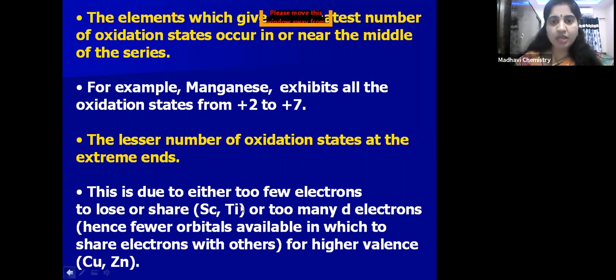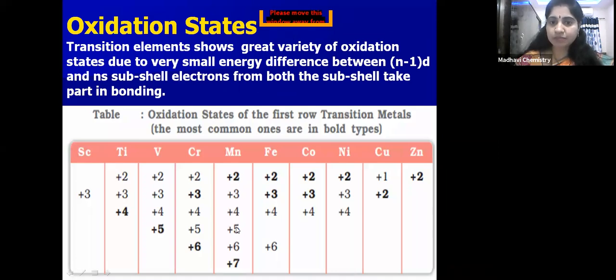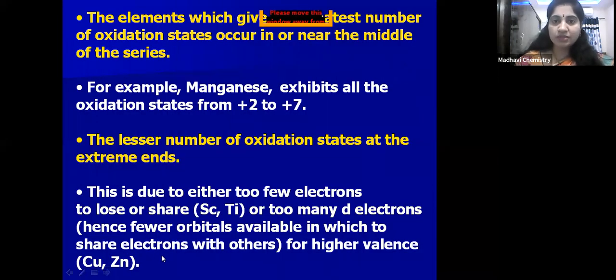You can see here, children. From +2, +3, +4, +5, +6, +7 also, manganese can show +2 to +7 oxidation states. Whereas scandium and titanium can show very few oxidation states, and copper and zinc also show very few oxidation states. Copper and zinc have too many electrons, and scandium and titanium have too few electrons to share or to lose, right? So because of that, they show fewer oxidation states.